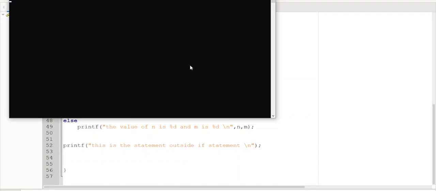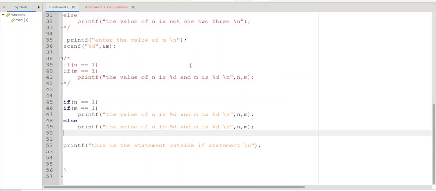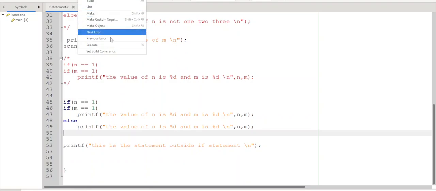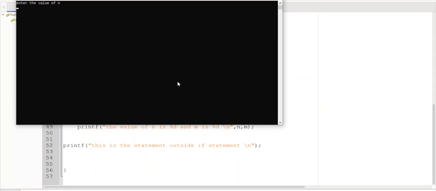Build, execute. N equal to 1, m equal to 2, then nothing is printed. Why? If n equal to 1 and m equal to 2, what is printed?